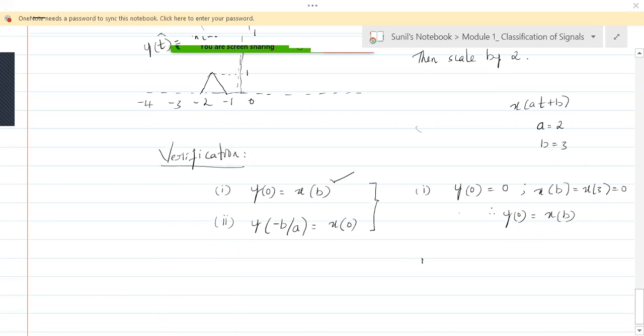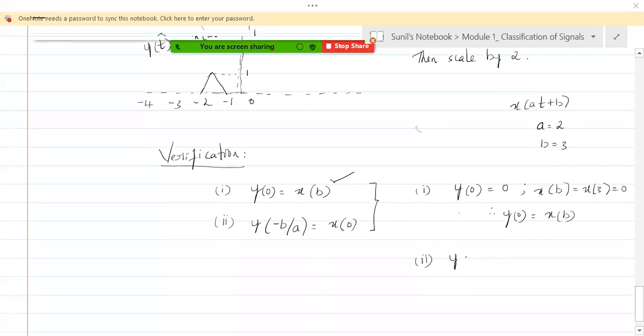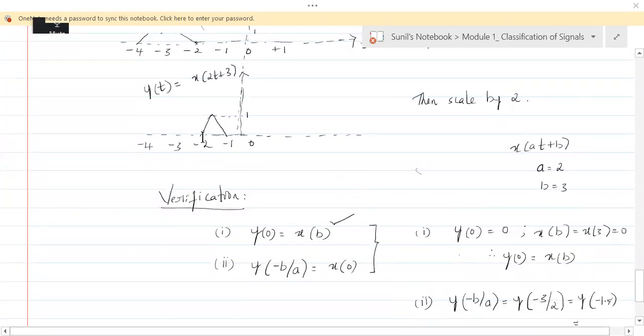Now let's check the second condition. What is that second condition? y of minus b by a. What is minus b by a? That is y of minus 3 by 2. What is minus 3 by 2? It is y of minus 1.5. Where is y of minus 1.5? This is -1, this is -2. In between -1 and -2, you have minus 1.5. So y of minus 1.5. Can you tell me what is y of minus 1.5?